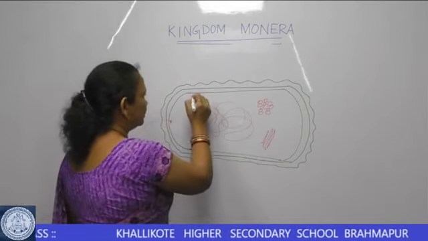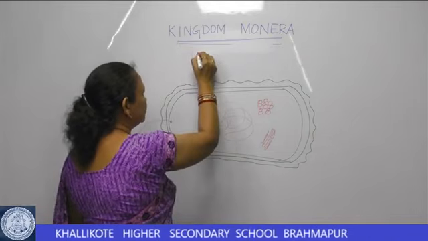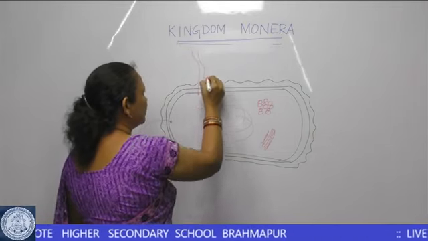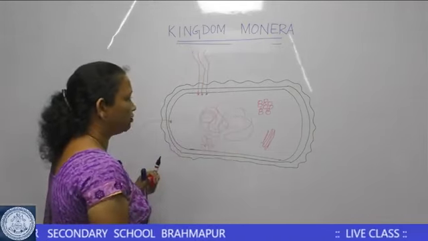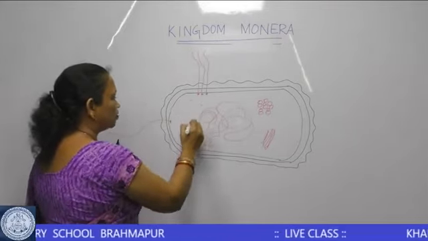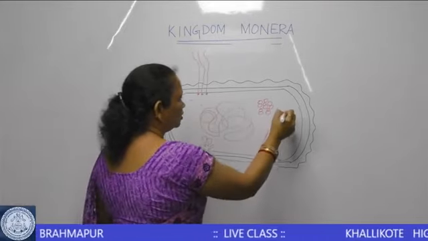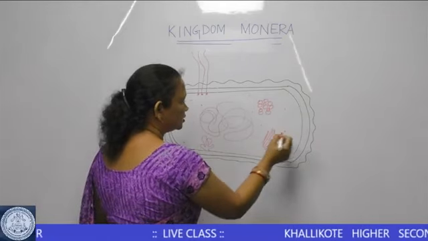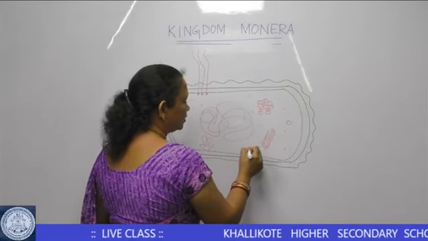So these are generalized structures that can be seen inside a bacterial cell. This is the protoplasm with all the different types of structures inside the bacterium.